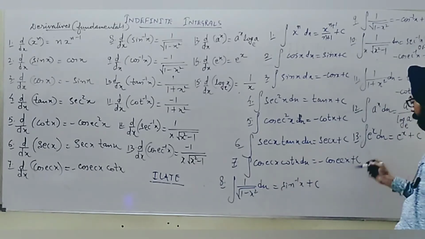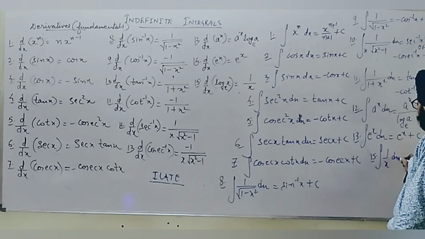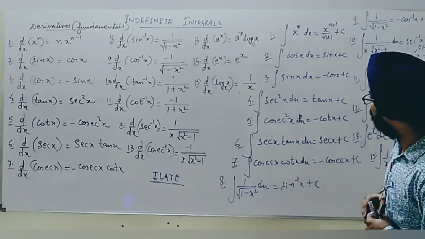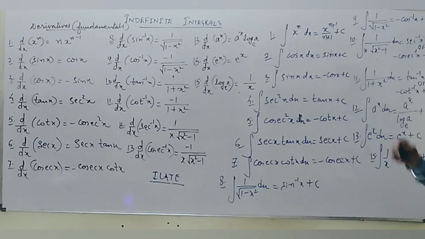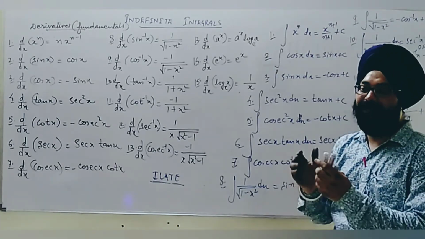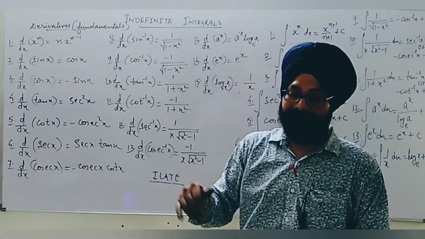And the last one, the fundamental, we can write integration of 1 upon x dx. This can be taken as log of x to the base e plus c. So these 15 are the fundamental formulae. Now a few functions are left which we have not seen, like tan x, sec x, cosec x, cot x. Log x also is fundamental to the base e, but still we have not seen its integration. These are fundamental functions but not fundamental integration formulae.